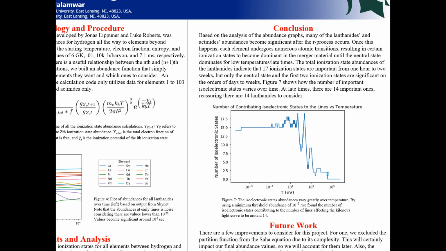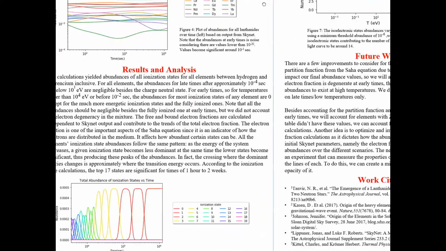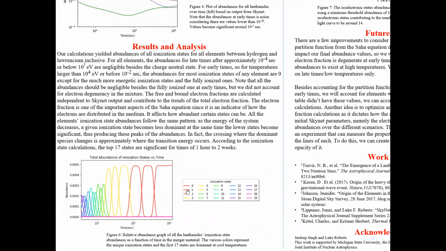We found how the isoelectronic and ionization state abundances look, and we also found the total dominant charge states that matter at late times. We found that the first 17 matter. More specifically, from 1 day to 2 weeks, we found that these three over here, the neutral, first, and second ionized states, are the most dominant.